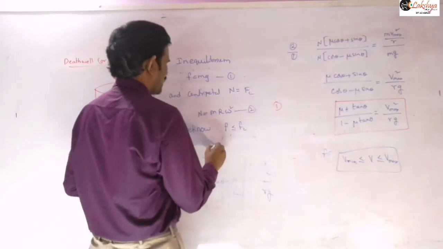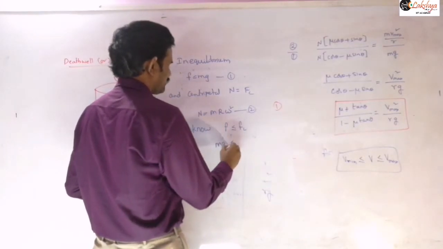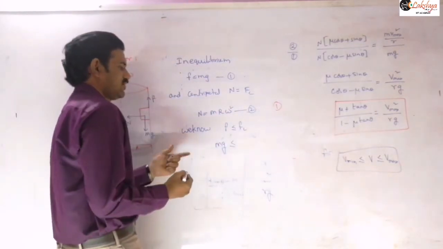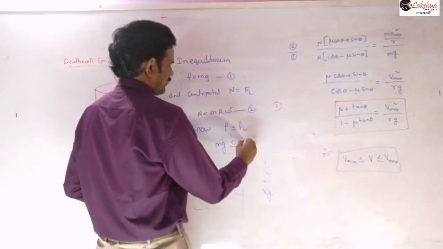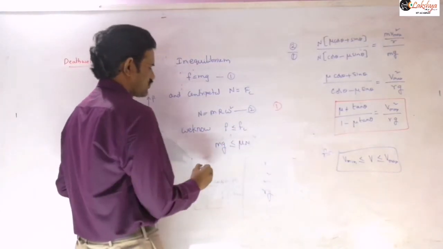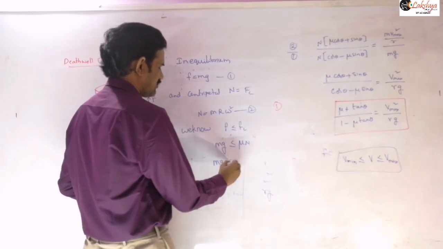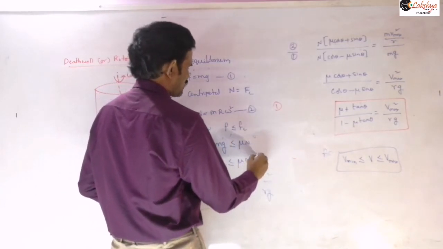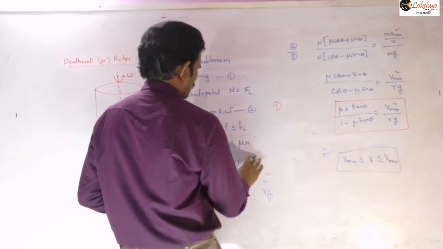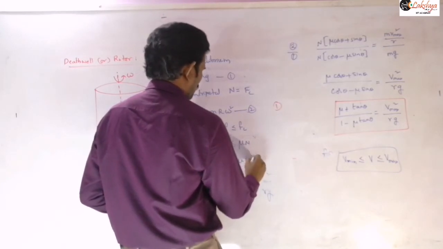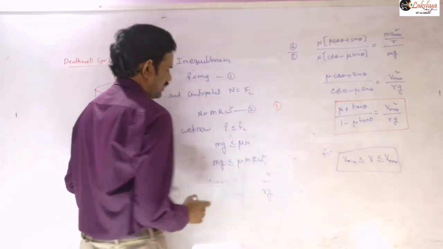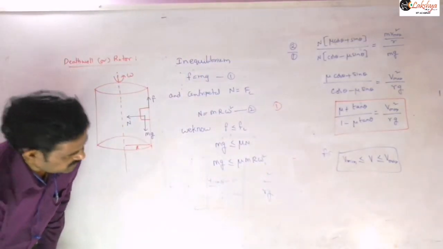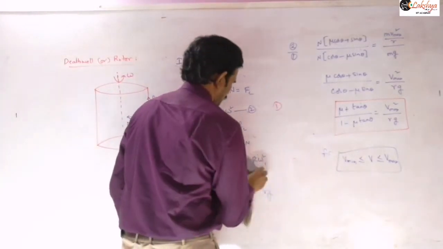F means mg here, which is less than or equal to mu N. And the N value we can substitute using equation 2. So mg is less than or equal to mu into m r omega square. And from that you can find the expression for omega here.